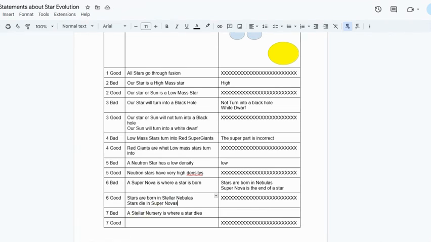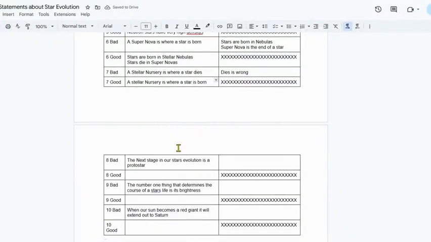Oh, I've gone through and I've answered this next part. A stellar nursery is where a star dies. No, we'll change "dies" because it is wrong, and we will change that to: a stellar nursery is where a star is born. You guys are doing so well.